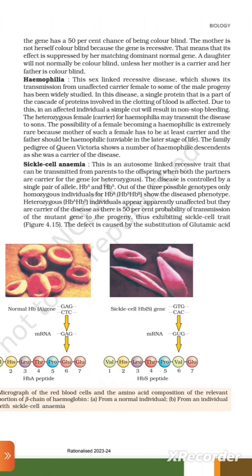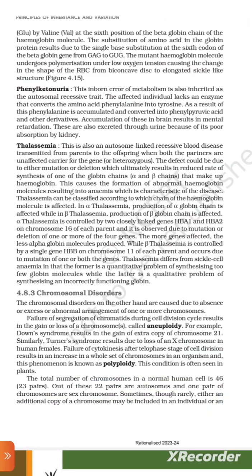Figure 4.15. The defect is caused by the substitution of glutamic acid by valine at the sixth position of the beta globin chain of the hemoglobin molecule. The substitution of the amino acid in the globin protein results from a single base substitution at the sixth codon of the beta globin gene from GAG to GUG. The mutant hemoglobin molecule undergoes polymerization under low oxygen tension, causing the change in the shape of the RBC from a biconcave disc to an elongated sickle-cell structure.